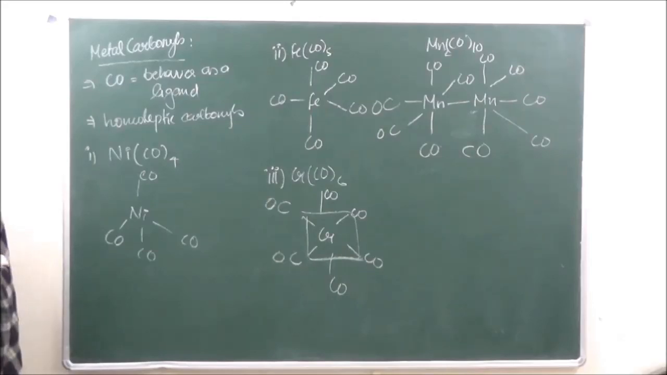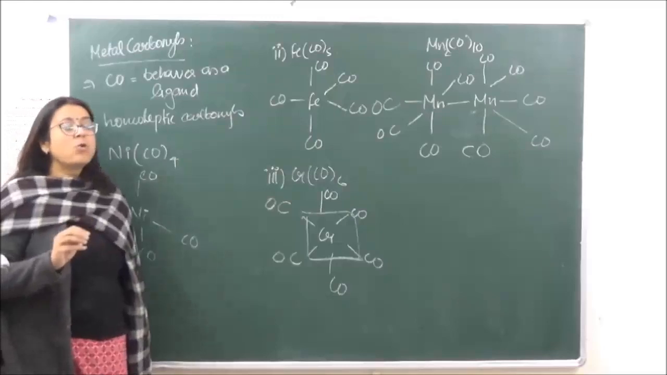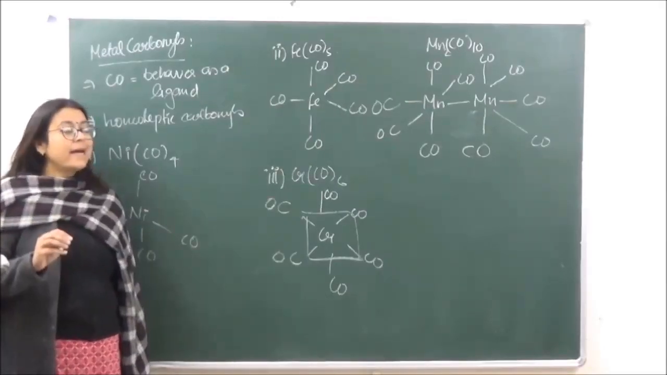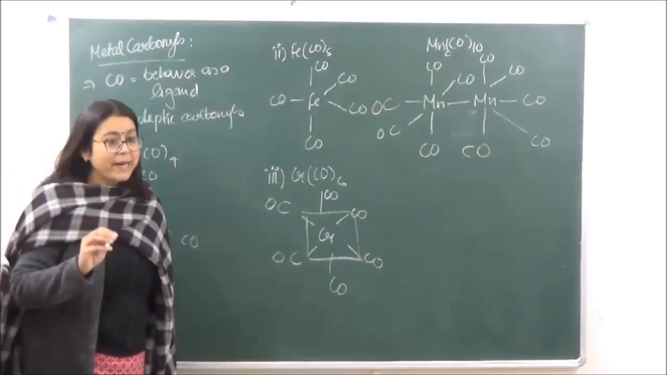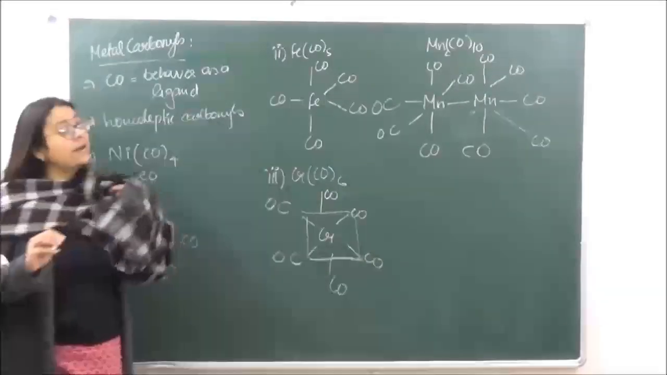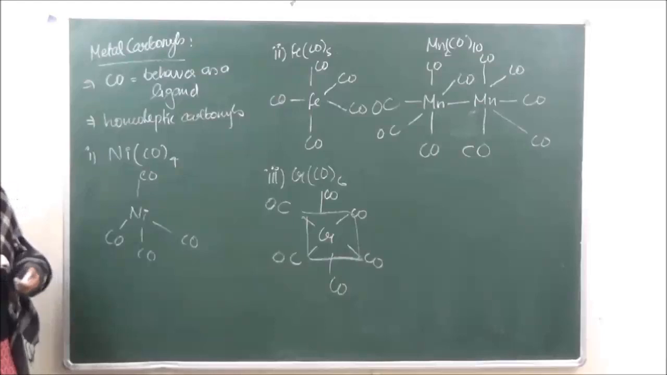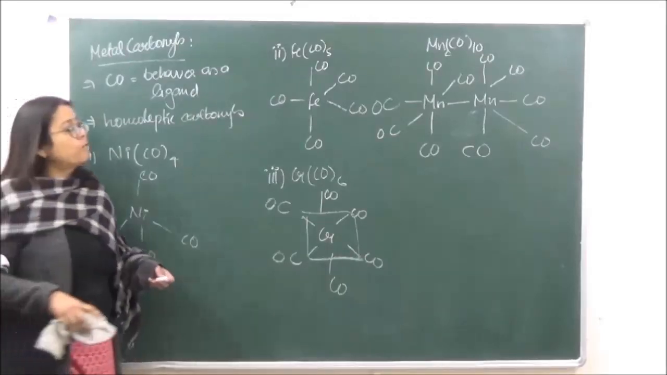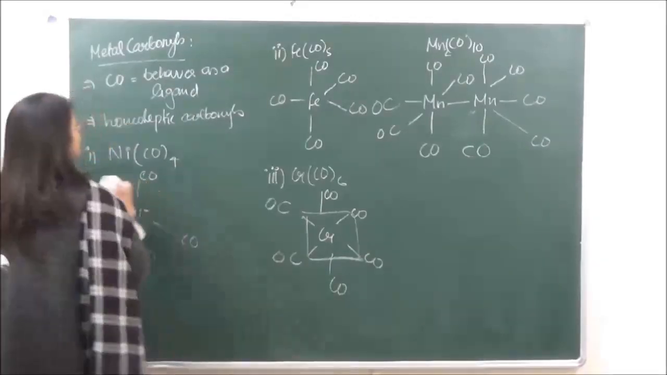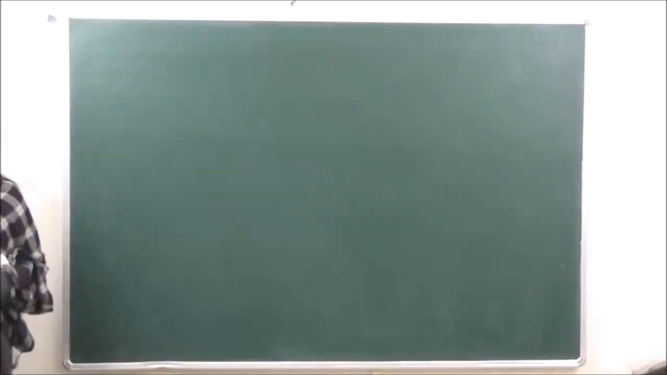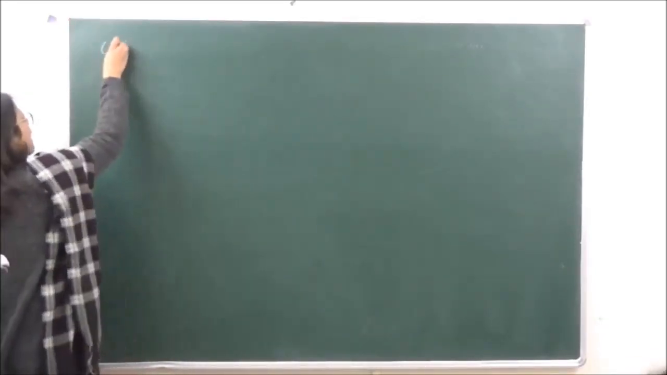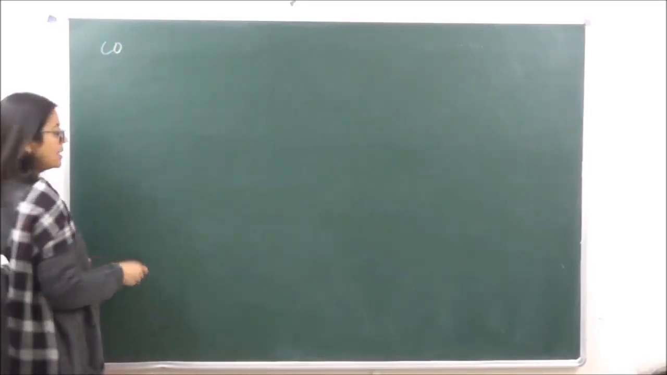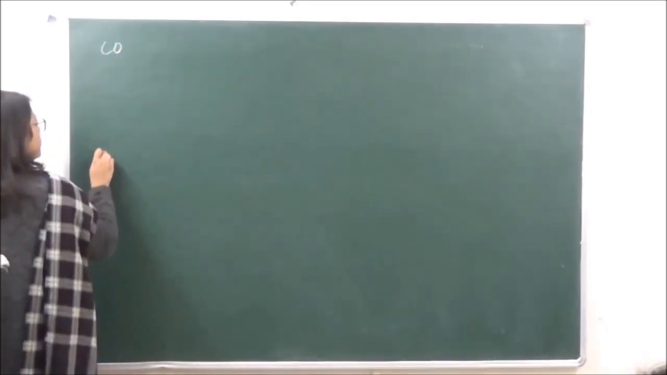The most characteristic property of the carbonyl compounds is going to be its bonding. It has a special kind of bonding which is known as back bonding, right? Now how does this bonding arise? Let's just make a molecular orbital picture of carbonyl first, carbon monoxide. So if you're taking a picture of carbon monoxide, that means one carbon and one oxygen.